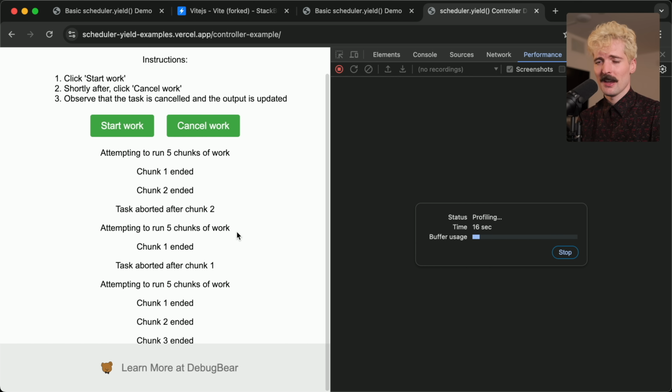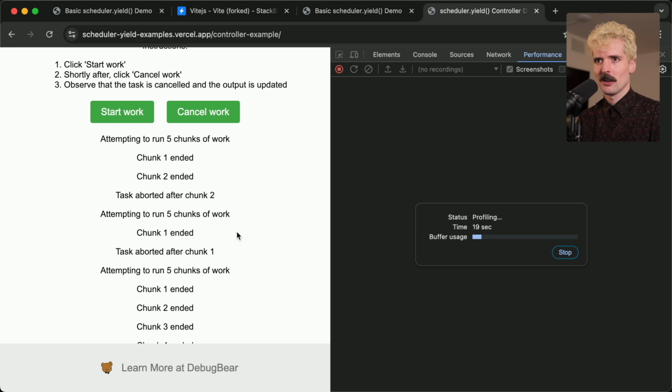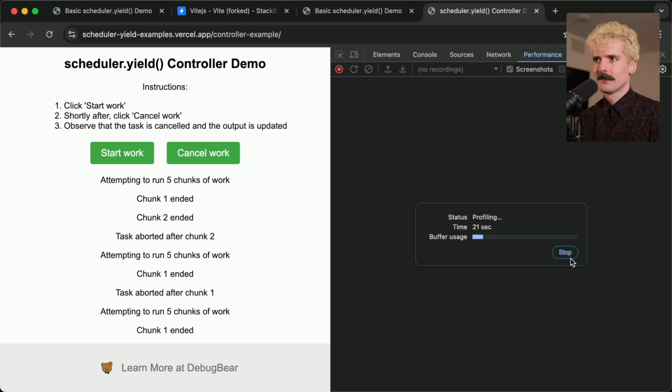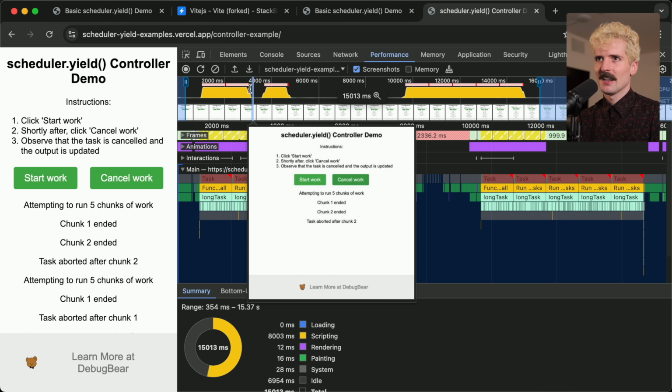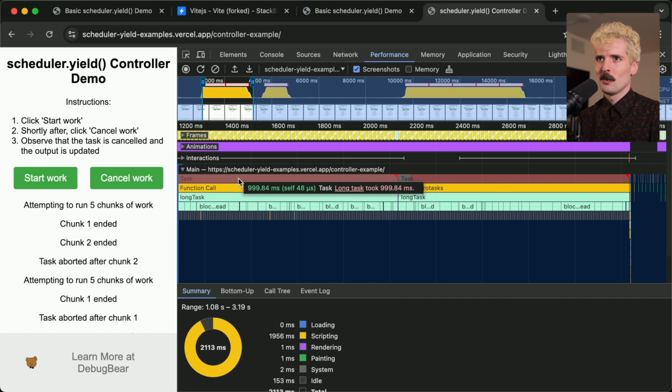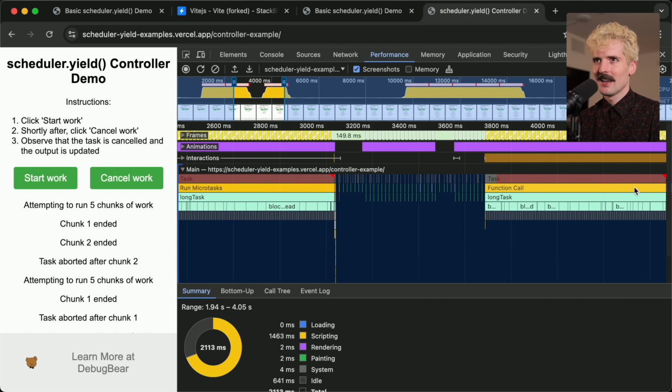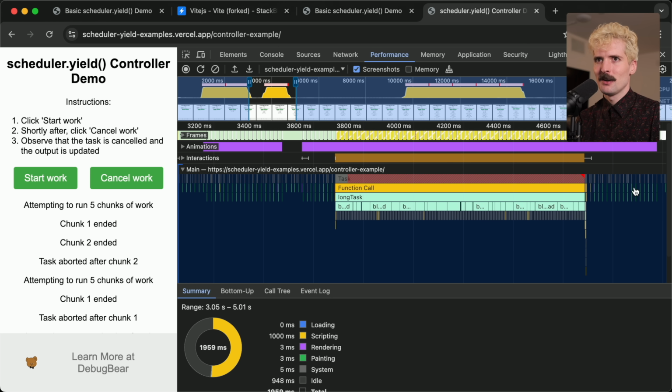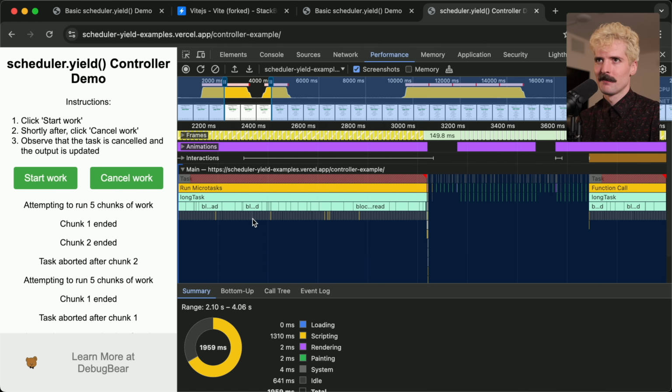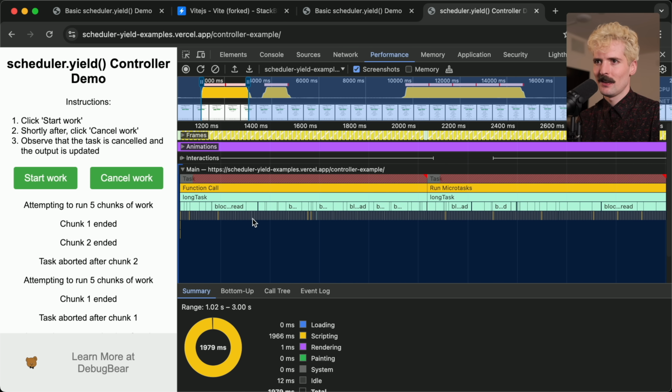I can cancel after chunk 3, and now it will cancel before it gets to 5. Super, super cool. And again, we can see here with the blocking work, we do the first one, we do the second one, and then my interruption, which was on the queue waiting, gets processed, and it has a cancel, which prevents the rest of the work from being done. Super, super simple. This is really cool.